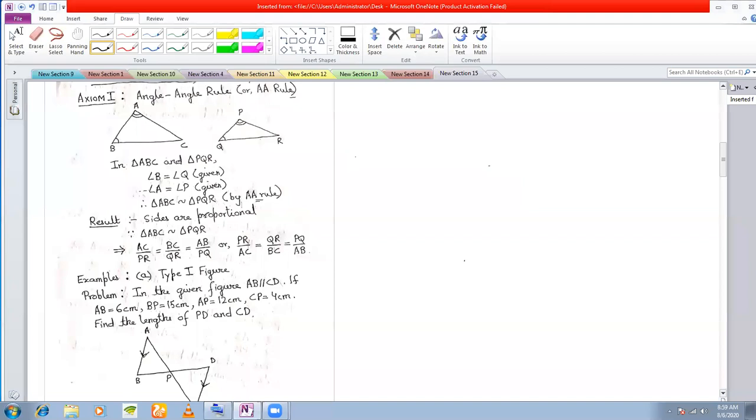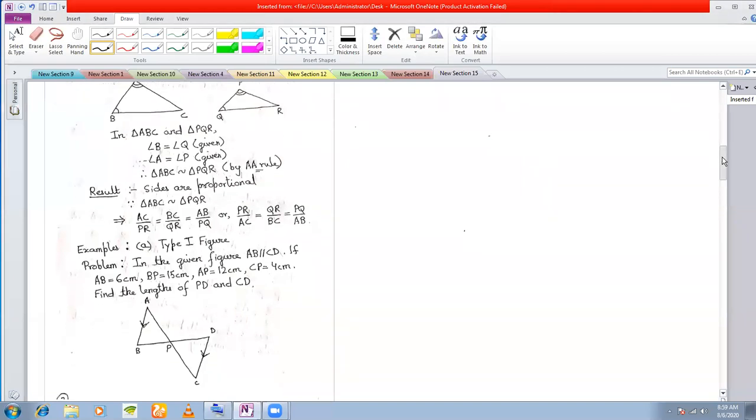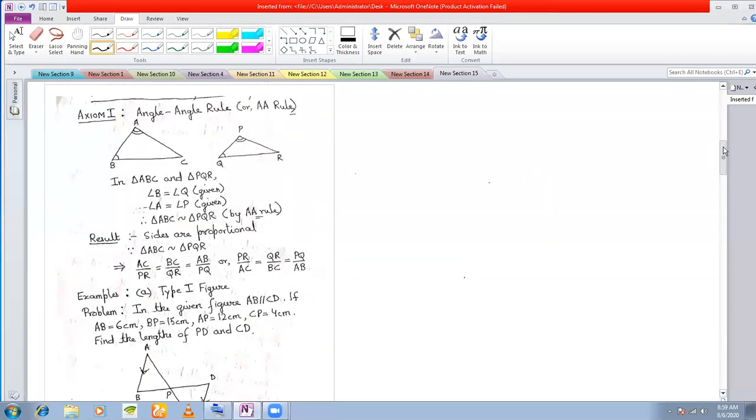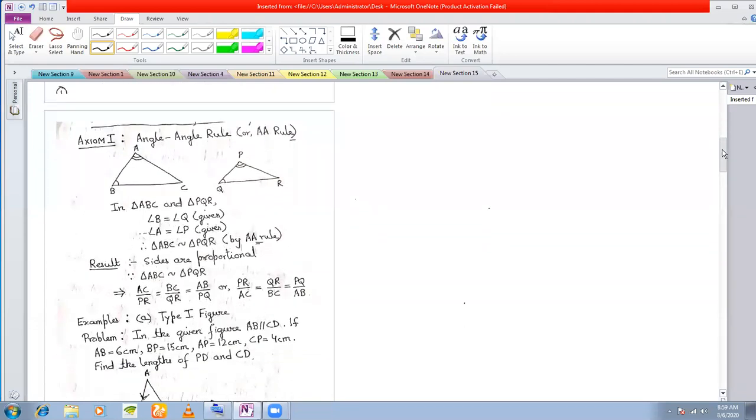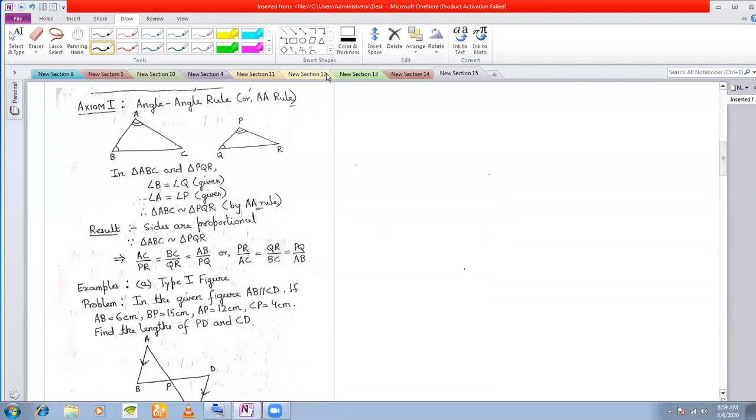And as I told you, if two triangles are similar, and you don't know whether the sides are proportional or not, only the angles of the triangle are given, then we decide the similarity of the triangles with the help of the angle-angle rule, as I showed you yesterday. Suppose you have these two triangles, ABC and PQR, in which it is given that angle B is equal to angle Q, and angle A is equal to angle P. Then obviously you know that the third angle will also be equal. This angle will also be equal to this. Isn't it?